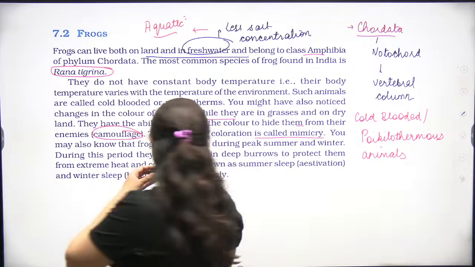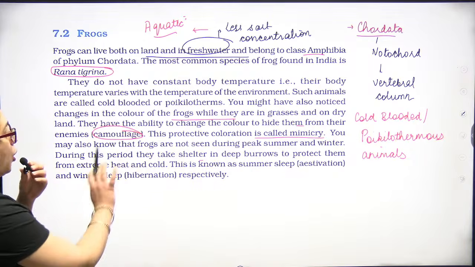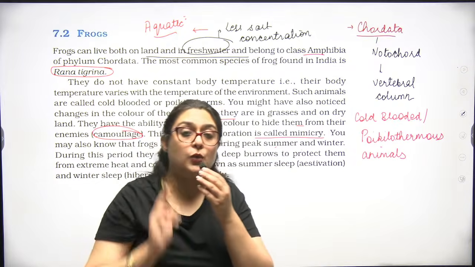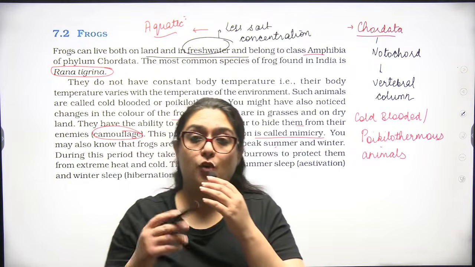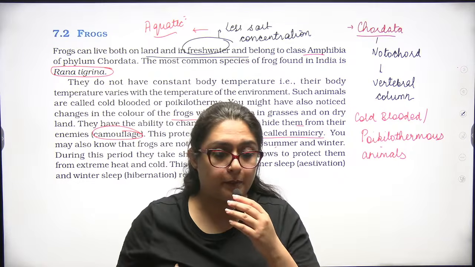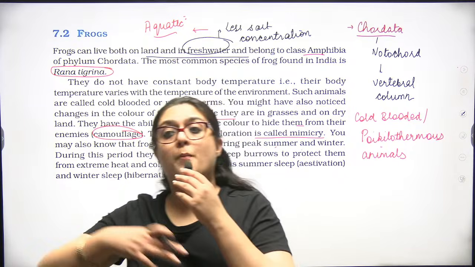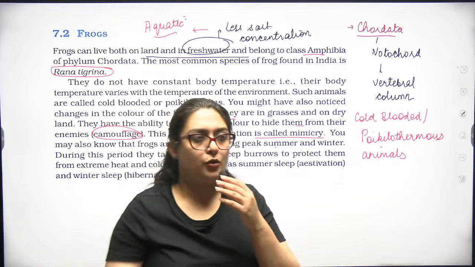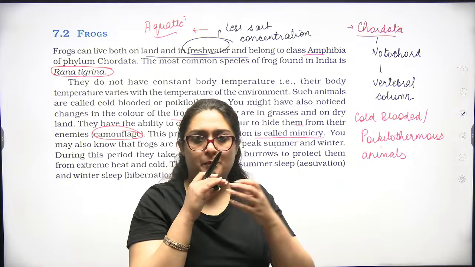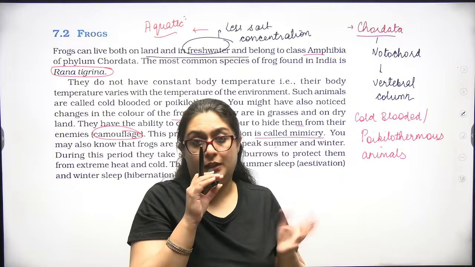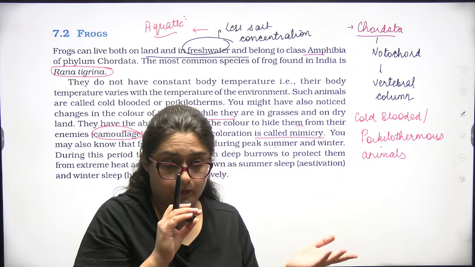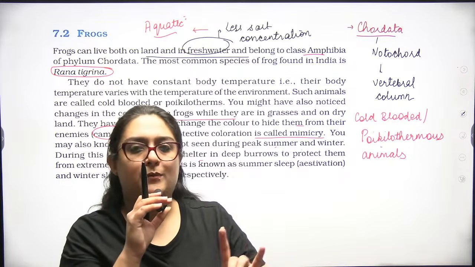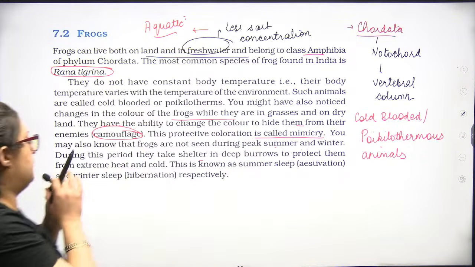Okay, during this period they take shelter, means they are also not seen during peak summer and winter. Why? Because they are poikilothermous. They are not able to maintain a constant temperature. They are not so adaptable, and their body is not so acclimatized. So in peak summer and winter, when temperature is very high or very low, they cannot maintain such disastrous temperature, where they would die. So to protect themselves, they go for a sleep or hide themselves.